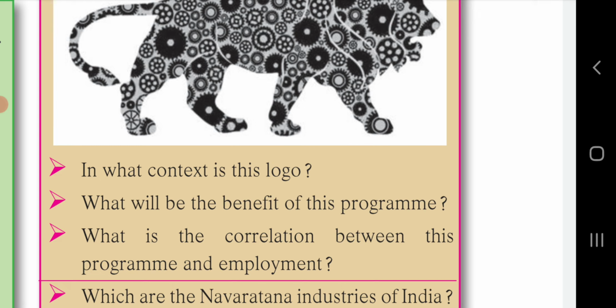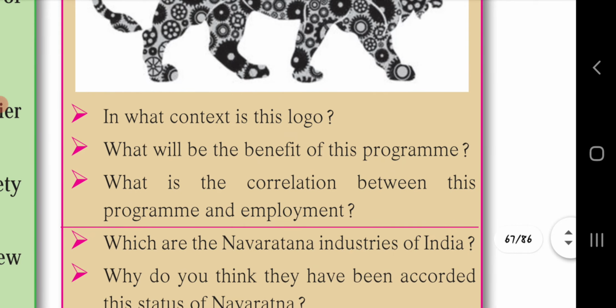What is the correlation between this program and employment? If you go to the internet, you can get detailed information about this logo.